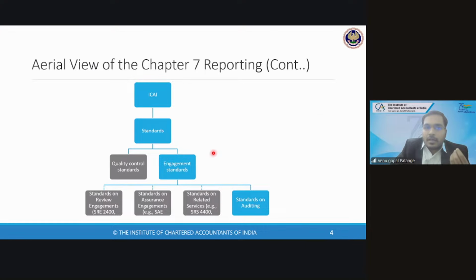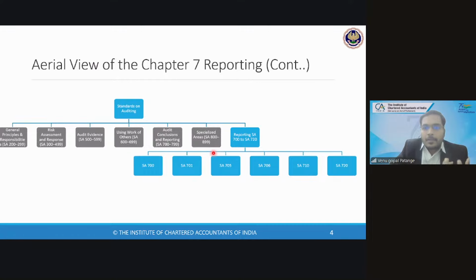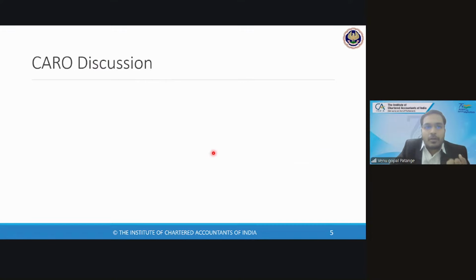The other slides which we have gone through, I'll quickly go through so that you can refresh, recollect, and retrieve what was discussed in the previous session. These are the standards which we are going to cover. We had a detailed discussion on CARO. Just as an example, clause number 14. What does clause number 14 say? Anyone?